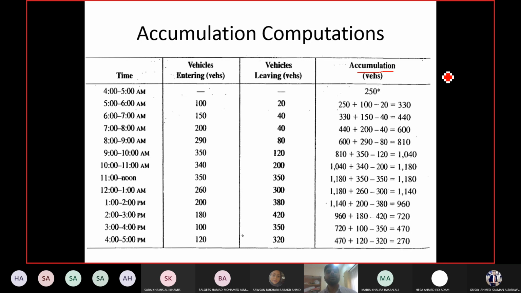Similarly, from 6 to 7, 150 entered, 40 left. So 330 plus 150 minus 40, at 7 a.m. 440 vehicles are in the area. And you keep on doing that until you finish your count. The accumulation count should finish when the activities in that area are about to finish.